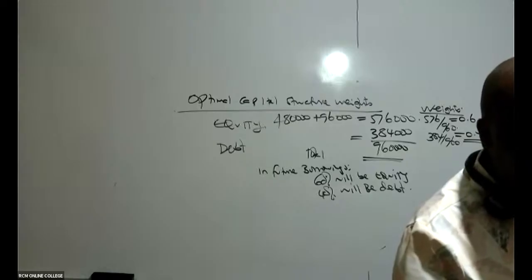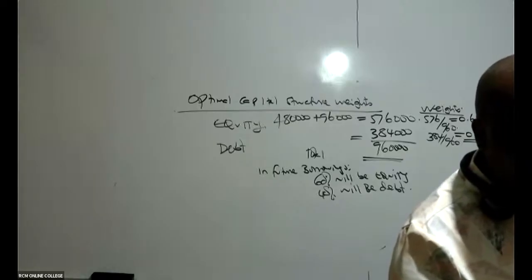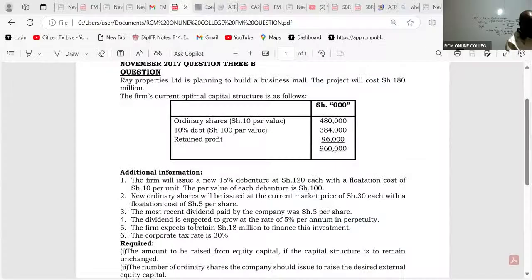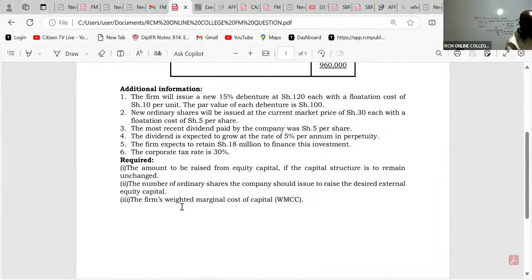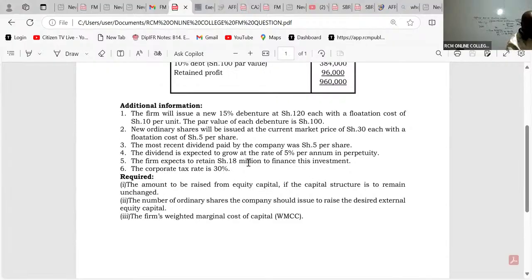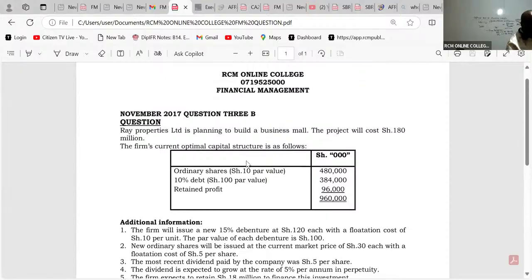So what is the question asking us to do, ladies and gentlemen? If you look at the question very well, they want us, number one, to give them the amount to be raised from equity capital. How much do these managers want to borrow in total? Ray Properties Limited is planning to build a business mall. The project will cost Kenya shillings 180 million.